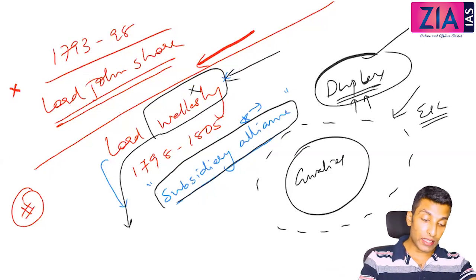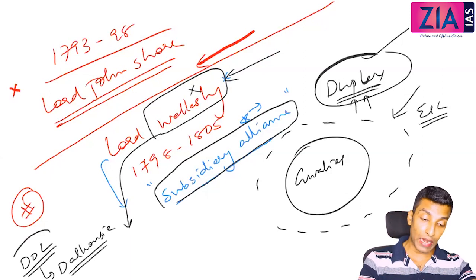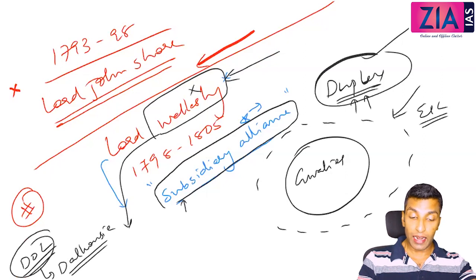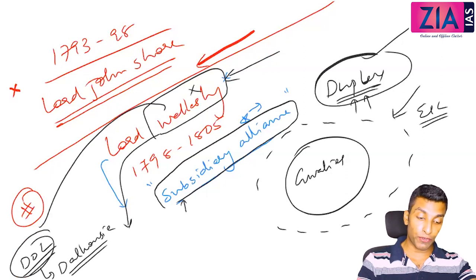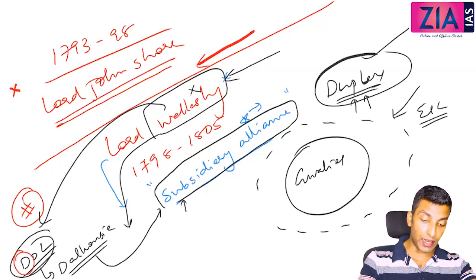For example, when we discuss doctrine of lapse later, by which Governor General do we discuss it? Dalhousie. Some students always have confusion between doctrine of lapse and subsidiary alliance. People think Wellesley and doctrine of lapse, Dalhousie and subsidiary alliance. No need of that. You can just remember D and D, Dalhousie and doctrine of lapse.